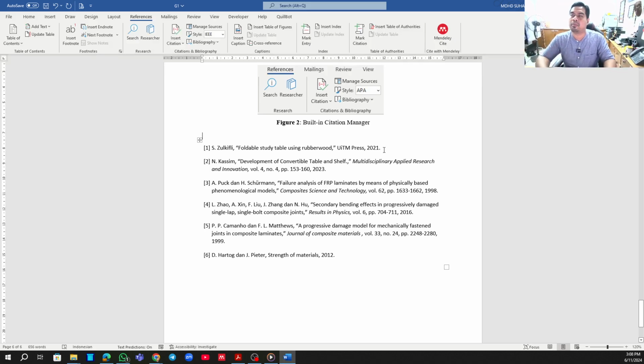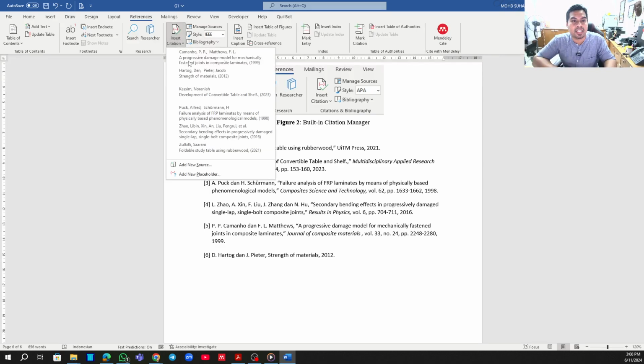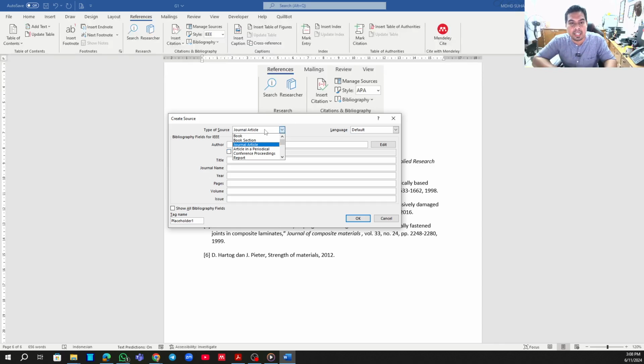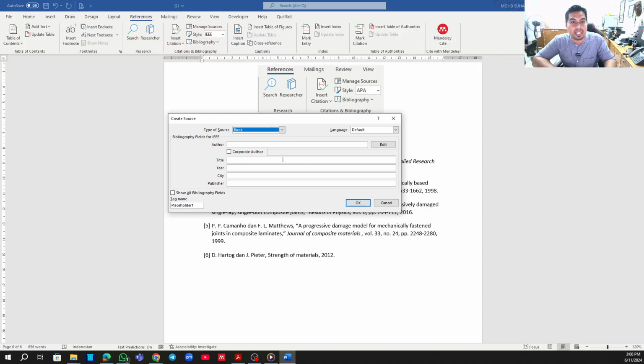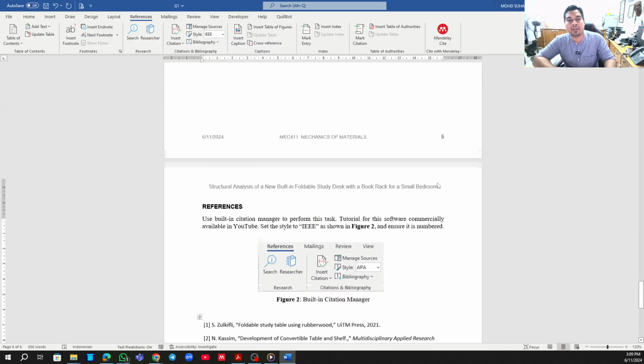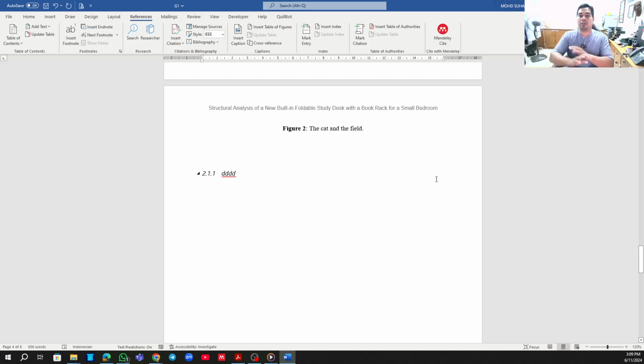If you take from, let's say, a textbook, the same principle applies. Just set the citation with a new one. For example, add new source, and rather than journal article, put book. This is something that you refer to the textbook. If you click book, it's very easy. Find the author, put in the title, year, city, and publisher. Or if you don't have the publisher, just leave the title and year. That's it.